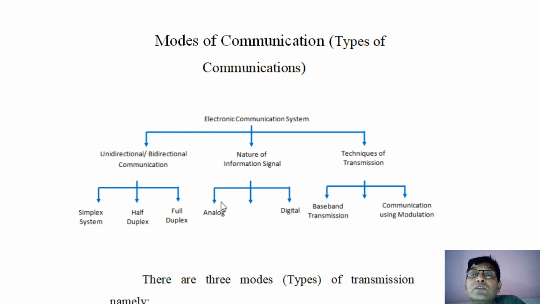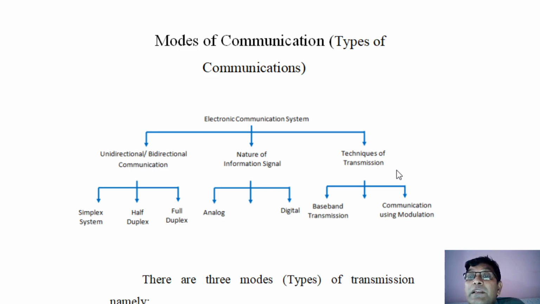Analog communication: suppose you are in the Pune College and someone in the electronic science department wants to talk to the department of botany. There is an intercom system. The voice signal is put directly on a telephone line, and by using a handset which consists of a microphone and a loudspeaker, you can transmit the signal. Your voice signal is the best example of an analog signal. So in this way, the nature of information signal is classified as analog and digital.